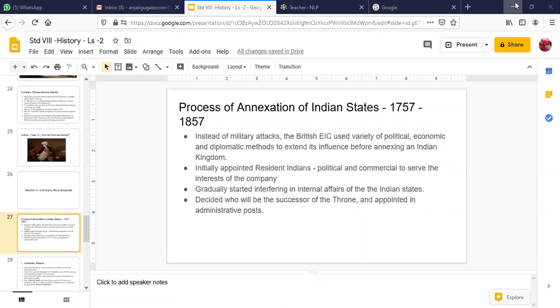They did not do any military attacks. Instead, they used a variety of political, economic, and diplomatic methods to extend their influence before annexing an Indian kingdom. Let me tell you, children, when we're talking about annexation, the number of British soldiers or troops would be very less compared to the Indian population. So if you want to control such a large population in the country, initially you begin with friendly relations with them, and then you appoint...